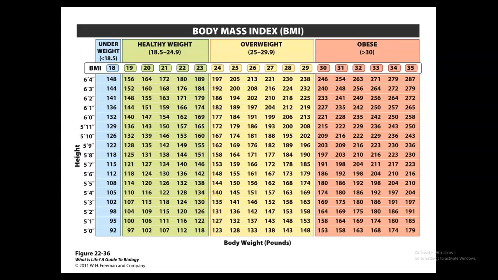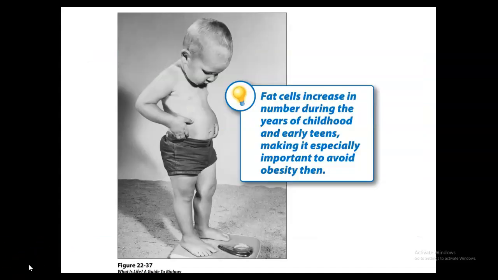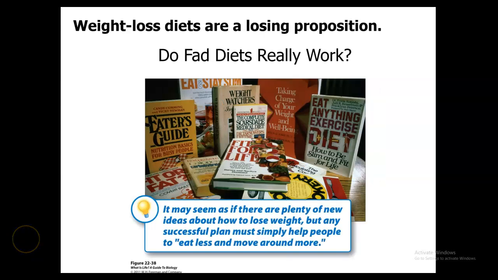So you can figure out if you're within a healthy weight, overweight, or obese by taking your height and then going across and looking at the weight. Since fat cells can increase in number during the years of childhood and early teens, that makes it important to avoid obesity in those early years.